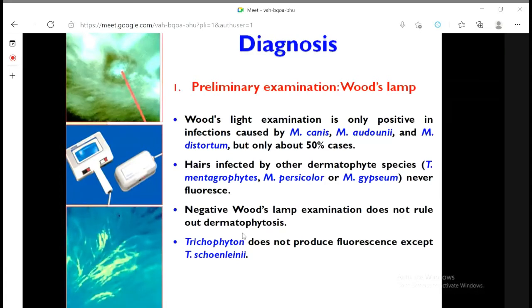Now, this is a very important part: how to diagnose dermatophytosis or dermatophyte infection. There are multiple steps. First of all, one very simple job, the clinical sign. Because clinical signs for dermatophyte infection are very simple to observe.